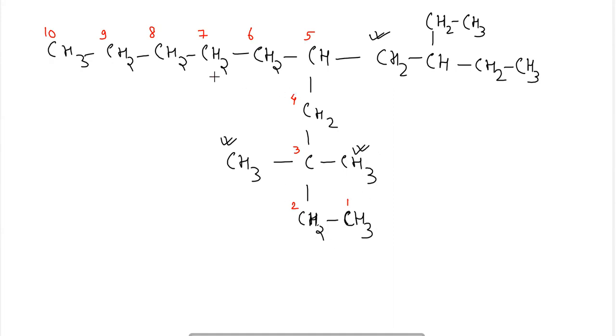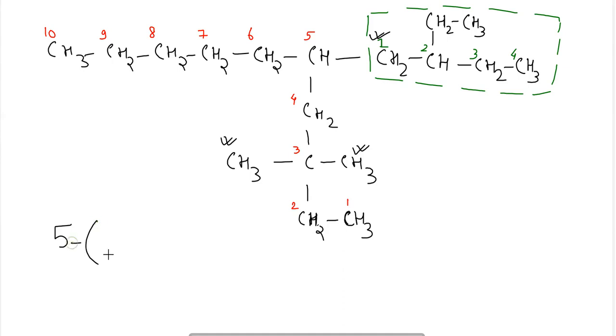Now according to this, we can see here this chain which is present in the extreme right hand side, it is a chain in itself. So we have to number this particular compound. So for numbering this particular compound, we have to start the numbering from the root position. So the root position here is this one, this carbon atom. So here the numbering will be 1 2 3 and 4. Now after numbering, we have to name this particular carbon atom. So the naming of this carbon atom will be first the position of the largest substituent chain. It will be fifth position.